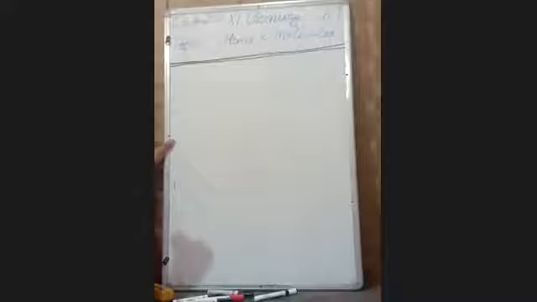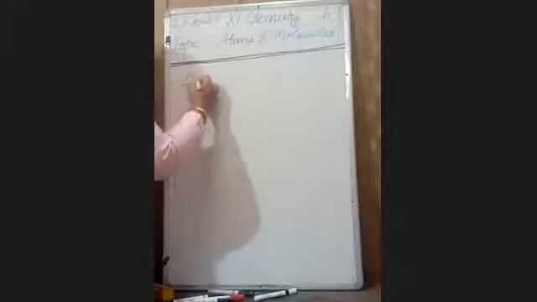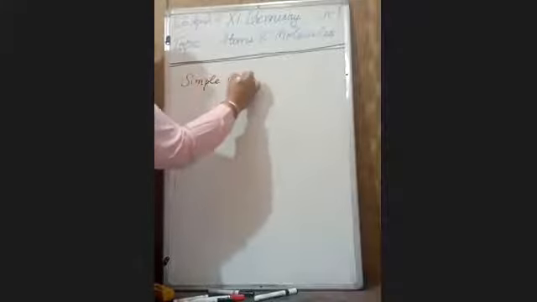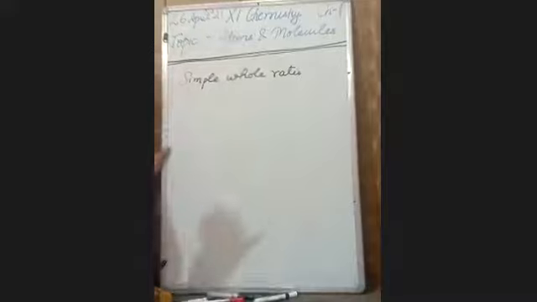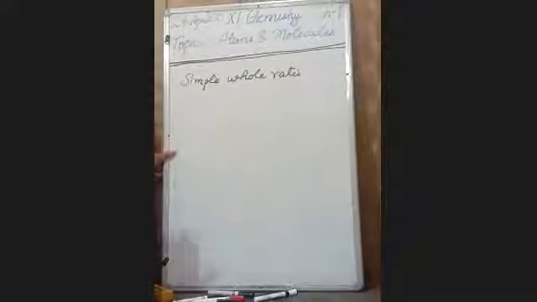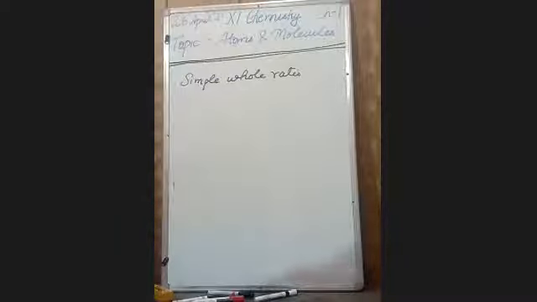One more postulate: he states that atoms always combine in a simple whole number ratio. The ratio of all the elements in a particular compound is simple. Fine. Now, it is a simple theoretical concept. Limitations of Dalton's atomic theory.